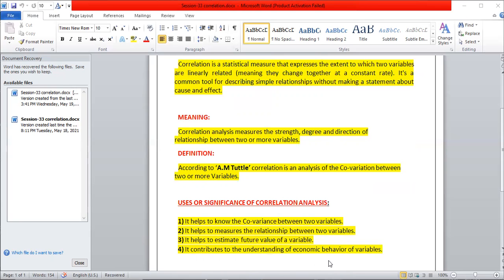In the economic behavior of the variables, the price, supply, and demand constitute the economic behavior of a country. Correlation analysis is helpful for establishing the relationship between these. With the help of the correlation analysis, we can have prediction, and we can study the economic behavior. So this is about the correlation analysis.